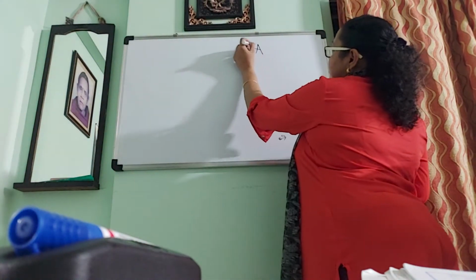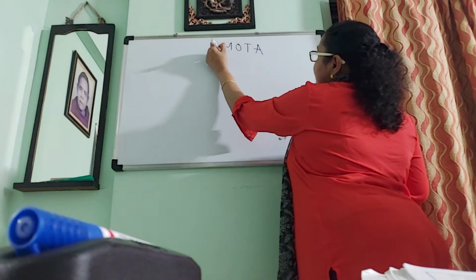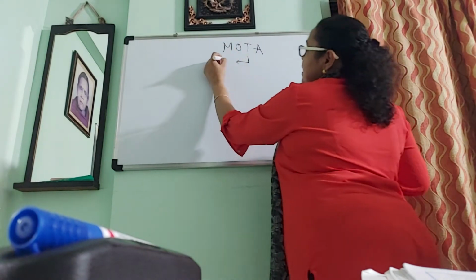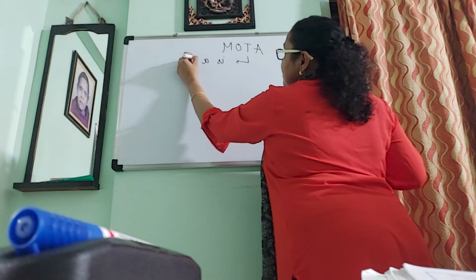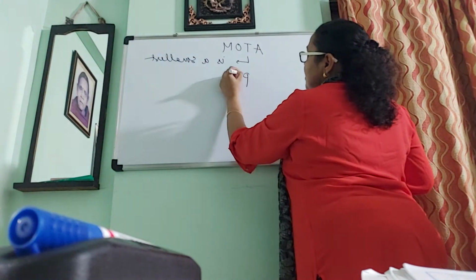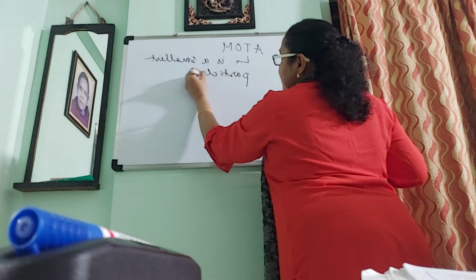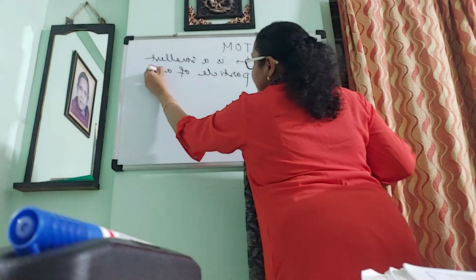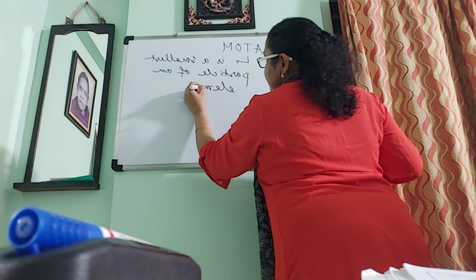So an atom is the smallest particle of an element.